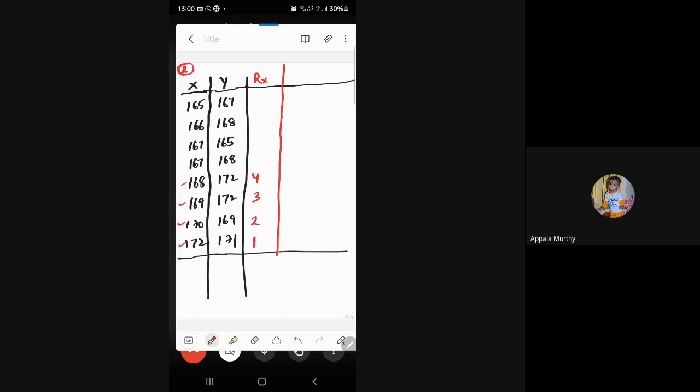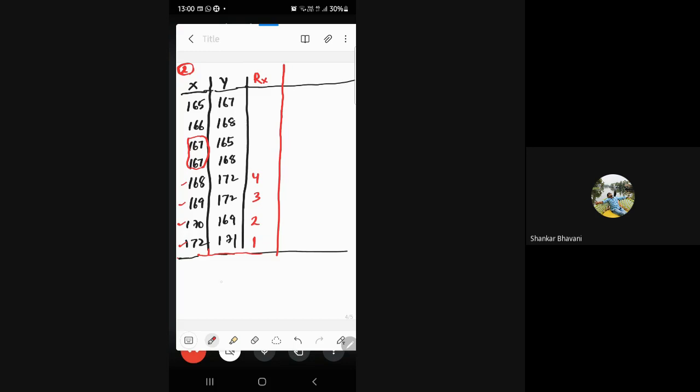Okay. But next, if you observe, 167 is the next highest, but repeated 2 times. Am I right? Yes, sir. Repeated 2 times. Now what to do? Remember, when we have repetitions in the data, see how many ranks we have completed till now. 4 ranks. We have completed 4 ranks, and the next two observations are equal.